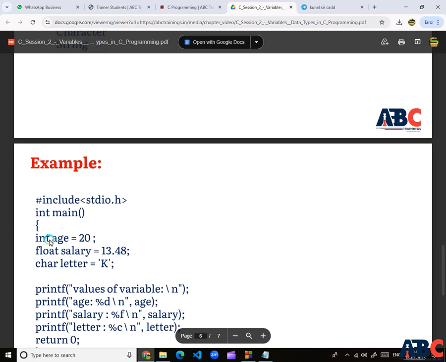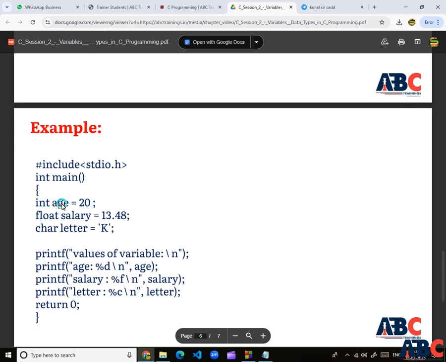In the first example, in int main, we declare int age = 20, float salary = 13.48, and char letter = 'k'. We print the values of the variables using the printf statement, the output function.